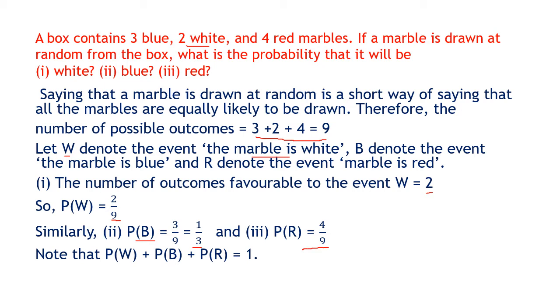Now since these events are separate, you will see P of W plus P of B plus P of R equals 1. Why? Because you are choosing one marble from the bag, of different colors but only one marble, so the probability will come to 1 in the end. So here there are 3 ways for blue to be selected, 2 ways for white to be selected, and 4 ways for the red marble to be selected. I hope these types of sums are getting clear to you.